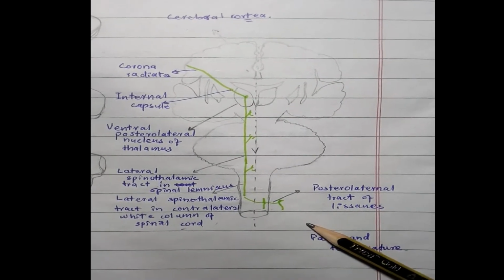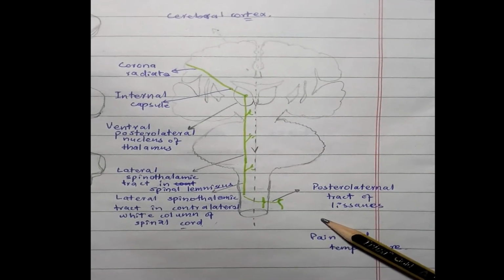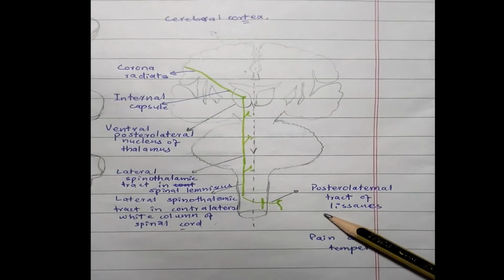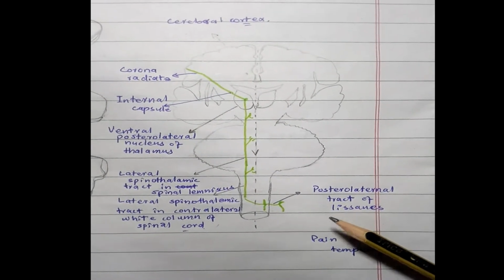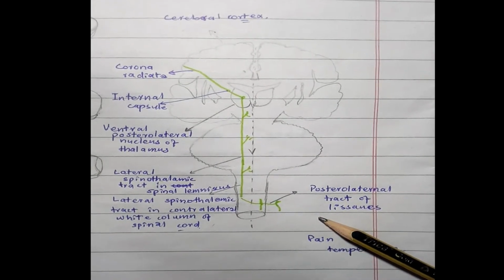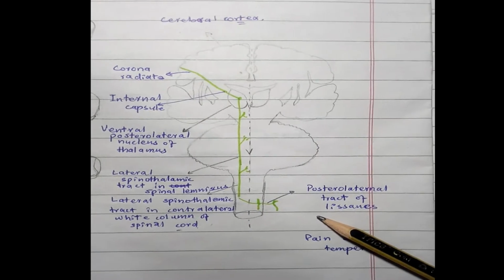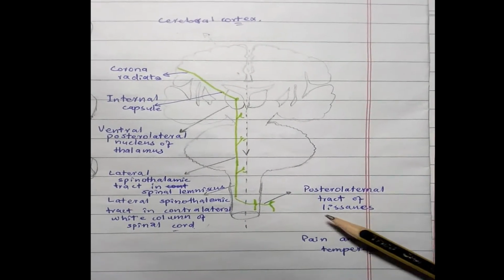The first order neuron has two processes, peripheral and central. By its peripheral process it receives the stimulus from the periphery, and it sends the sensory signal to the dorsal nerve root ganglion by its central process.